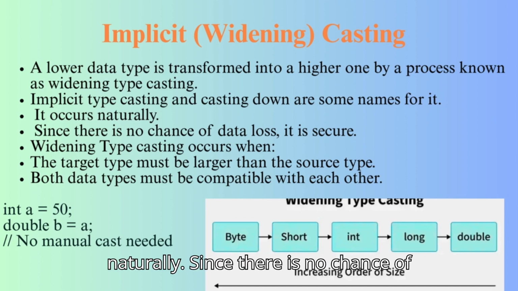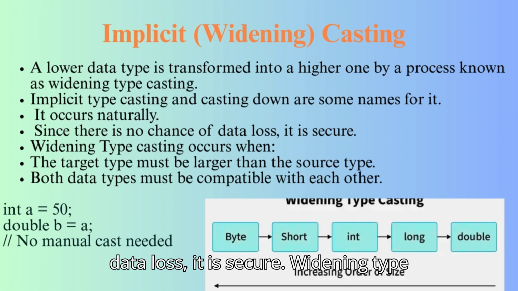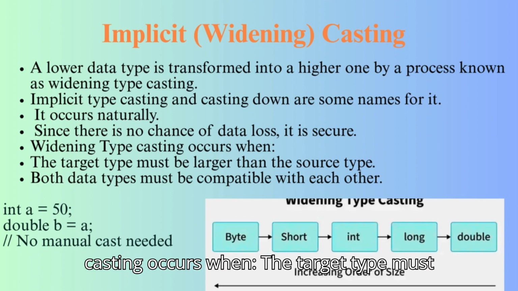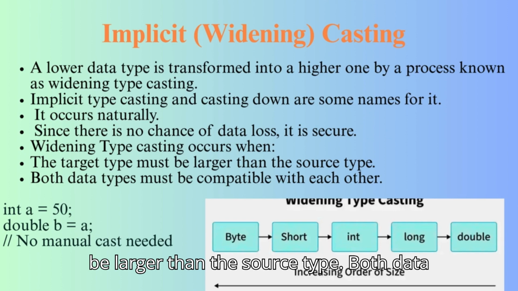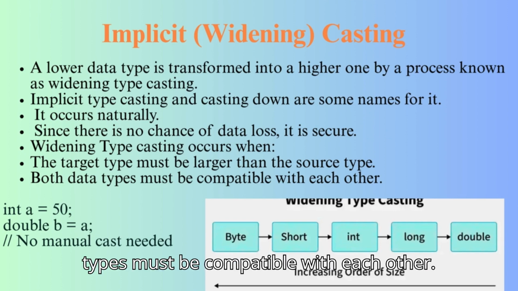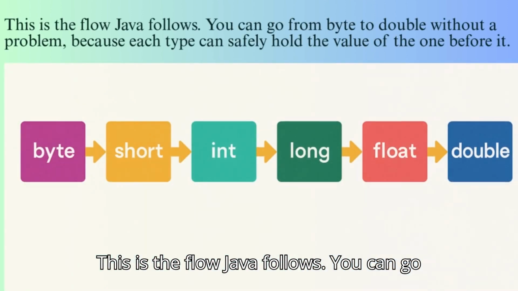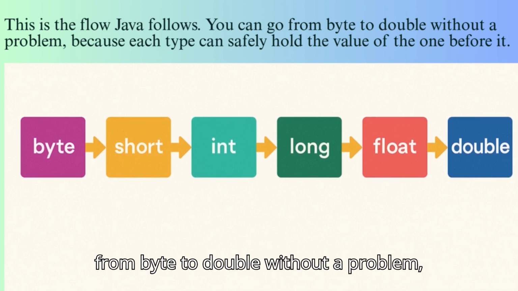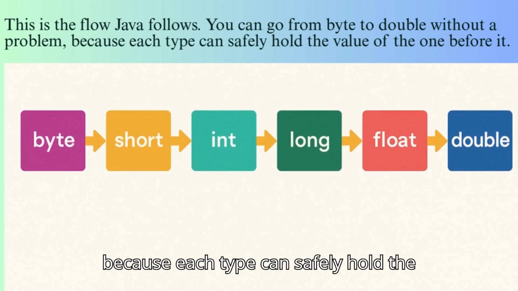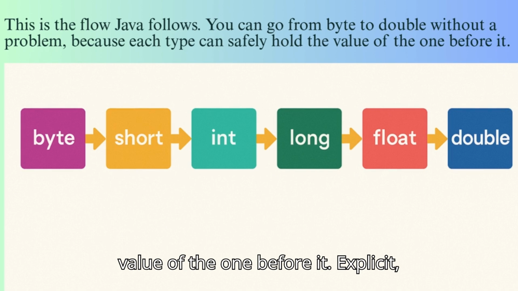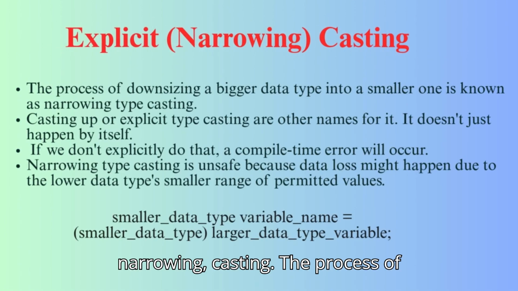It occurs naturally. Since there is no chance of data loss, it is secure. Widening typecasting occurs when the target type must be larger than the source type. Both data types must be compatible with each other. This is the flow Java follows. You can go from byte to double without a problem, because each type can safely hold the value of the one before it.